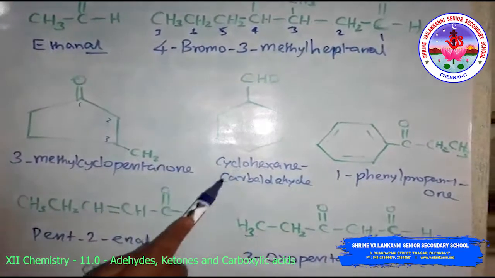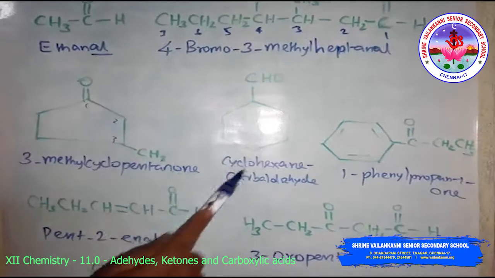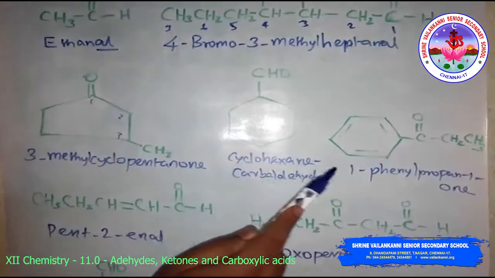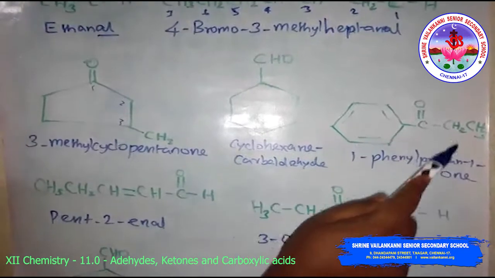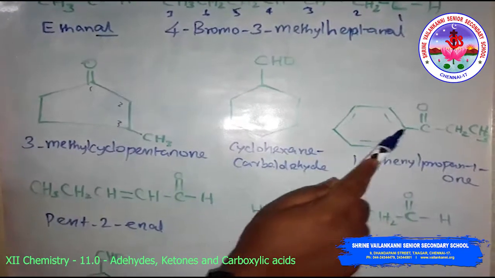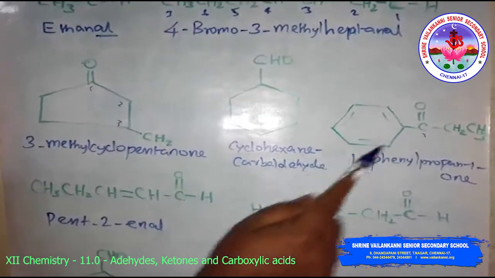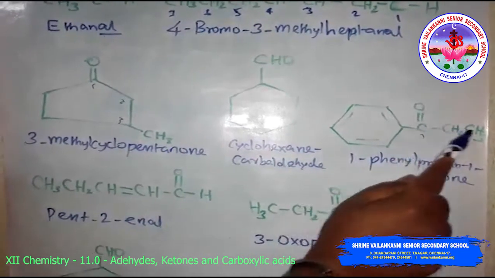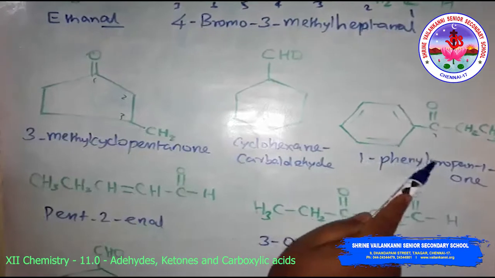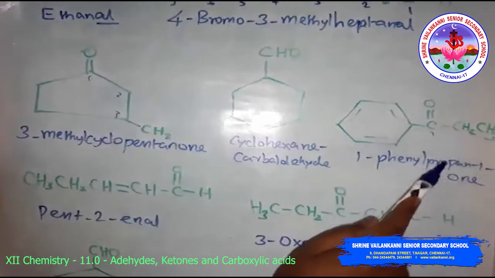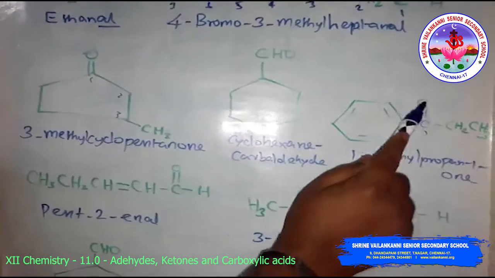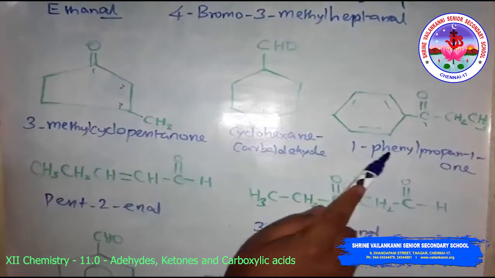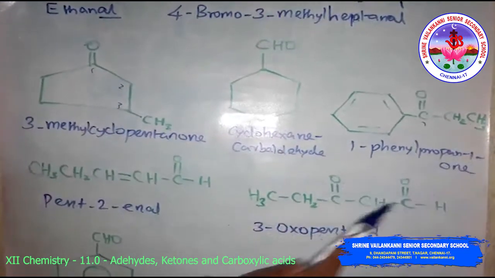This is cyclohexane carbaldehyde, and this, look at 1 phenyl, this is the first, so 1 phenyl. The long chain is the word root, this is the substituent, so 1 phenyl, 1 2 3 propan, first position having ketone, so 1 phenyl propan 1 one.